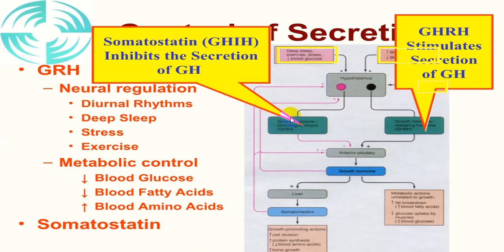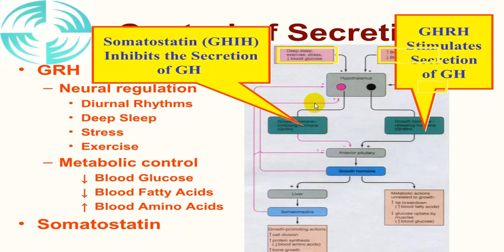While in metabolic control, a decreased glucose level will stimulate the secretion of growth hormone. Decreased free fatty acid and increased amino acid will also stimulate the growth hormone release. While somatostatin will inhibit, so it has inhibition on the anterior pituitary because it is basically a growth hormone inhibitory factor.